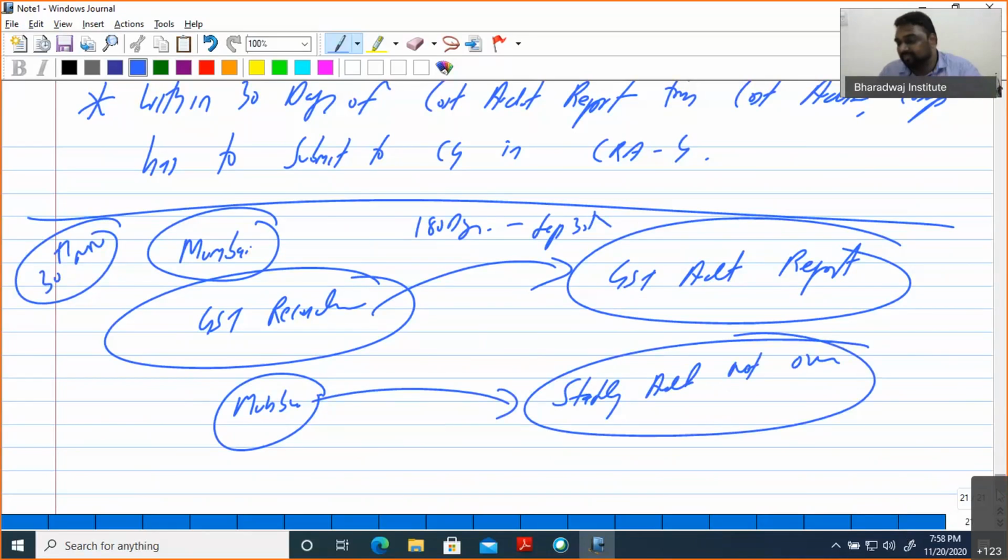Point number one. If the statutory audit is not over, what do I have to do? The cost auditor's duty is to submit within the days. MCA will extend. Look here, MCA extended from September, and possibly they may extend again. You all have become aware that companies were given some extension for their annual filing. Because of this COVID, 31st December is for the company. So the company has been given a lot of benefit. What happened now? I can make two options.